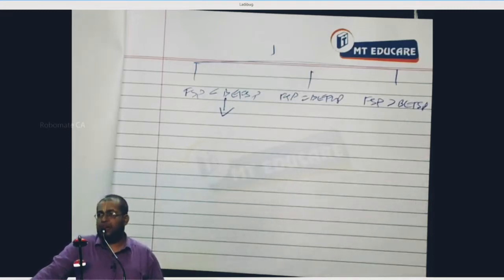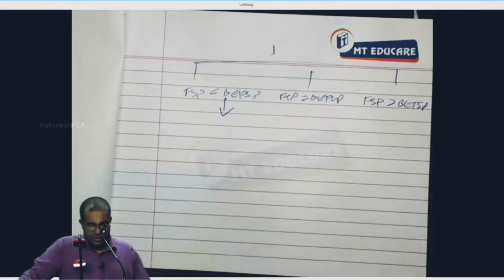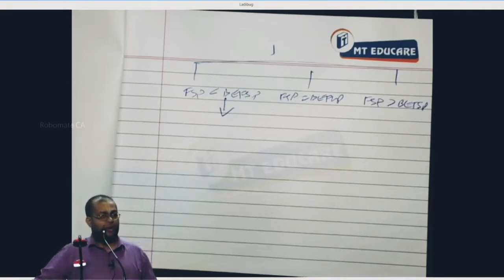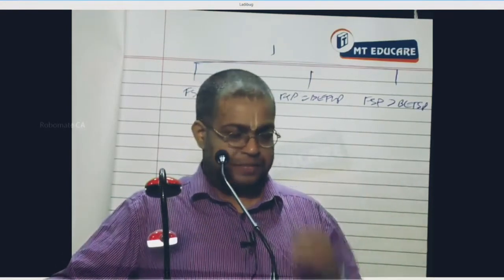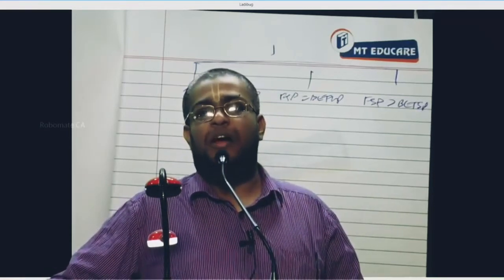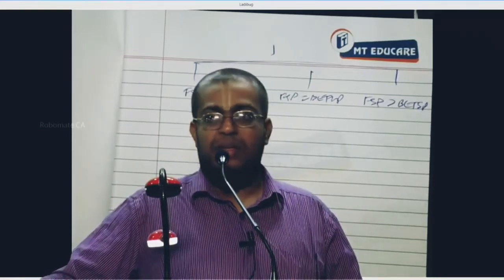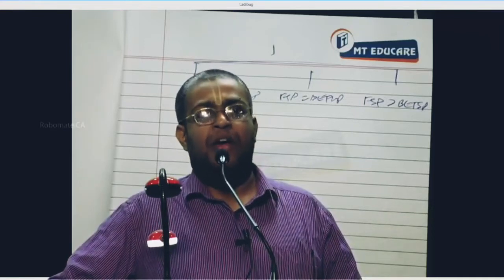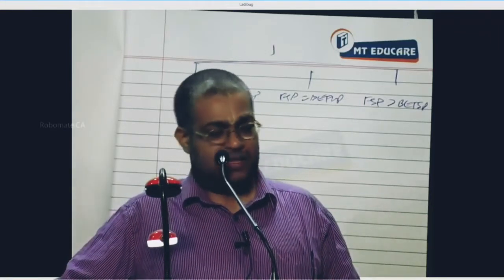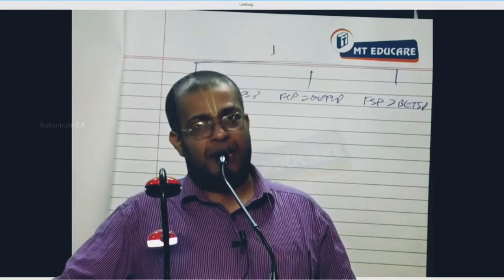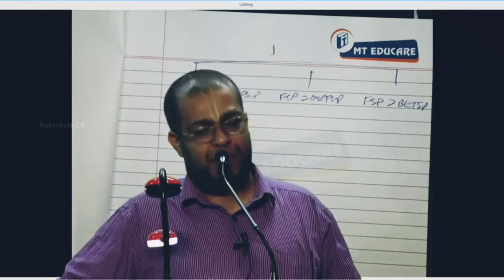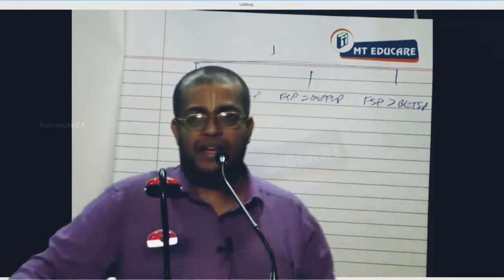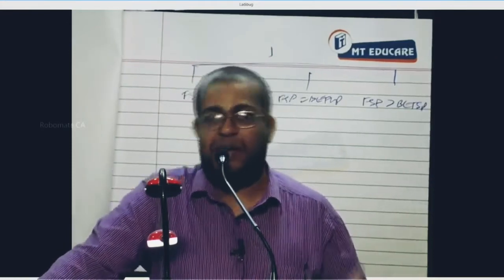Now write the maximum profit to the writer and loss to the holder. What is it? Premium. The maximum profit to the writer and loss to the holder is premium.